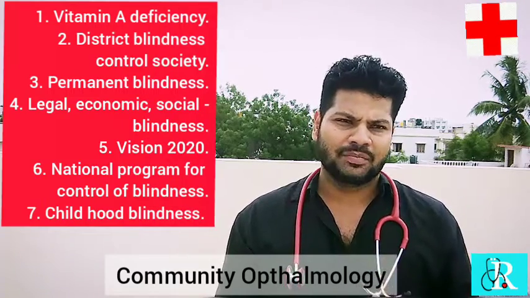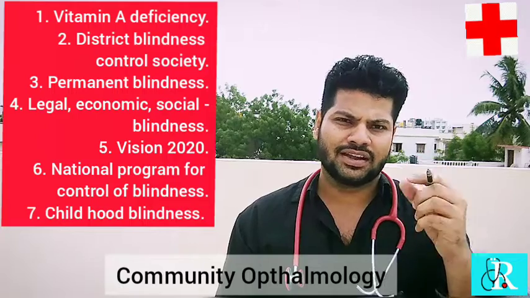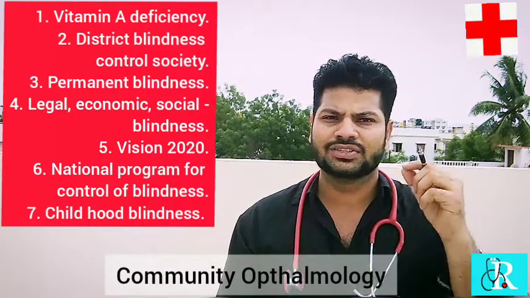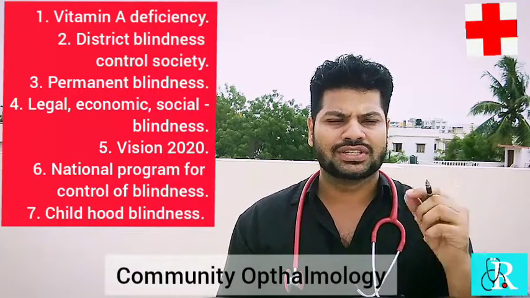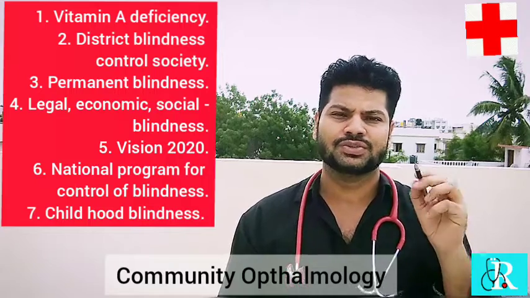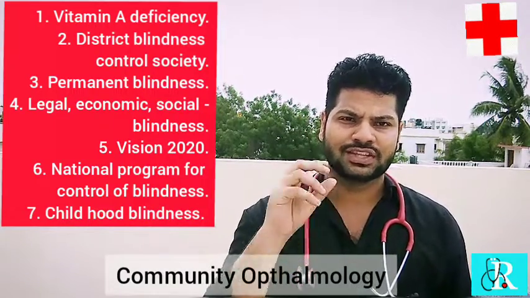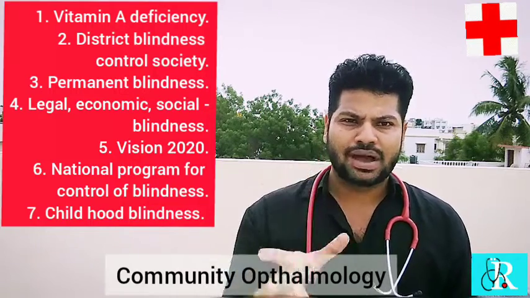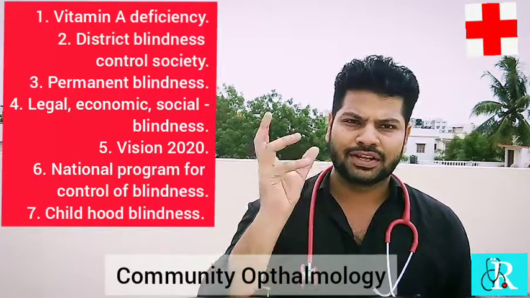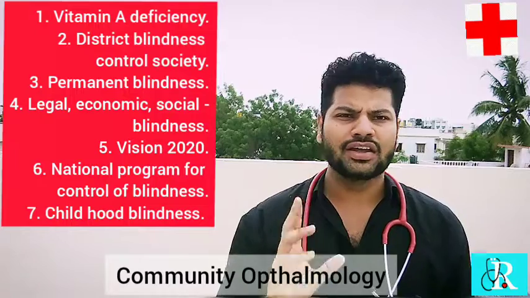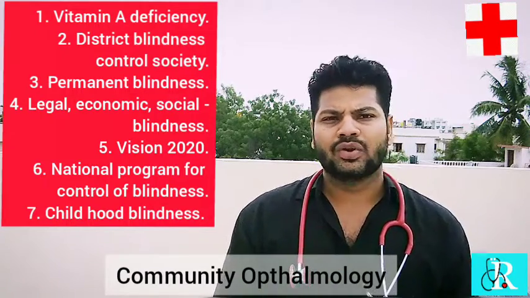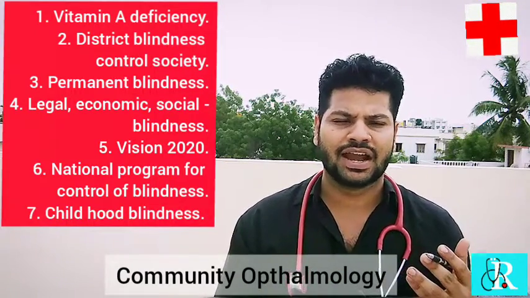Okay, that time it may damage the retina, because the blood vessels of the retina are very sensitive. They are very sensitive towards the blood pressure. They are very sensitive towards the blood sugar level. Whenever there is a damage of the blood vessels within the retina, it may go to retinopathy. That is called diabetic retinopathy. Okay, remember this thing. And even if macular degeneration is there, irreversible blindness may occur.